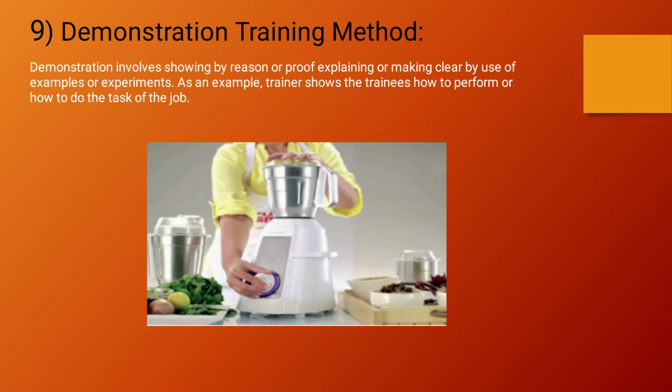He will not instruct you or explain to you, he will directly perform the job and show you how to do it. Demonstration involves showing by reason of proof and explaining. When you see the actual performance, you get lots of clarification on that instead of a classroom session. Visibility will be high in this.